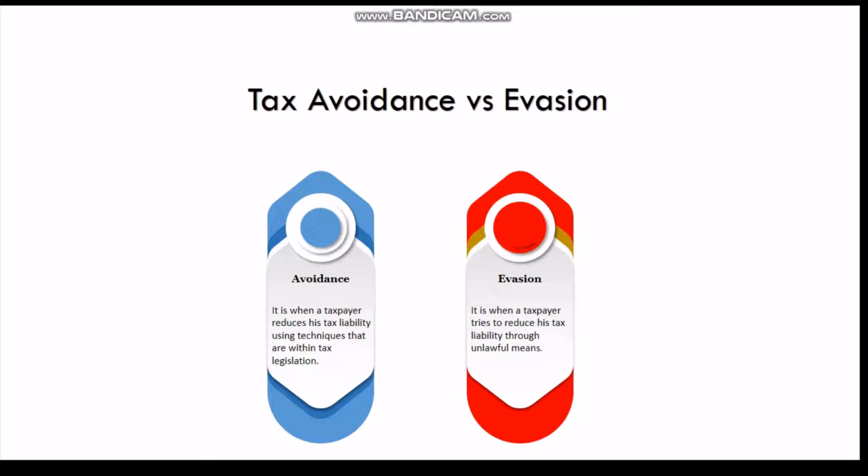Tax evasion is whereby taxpayer avoid tax, reduces his tax liability through unlawful means. For instance, by overstating his expense and understating the incomes in order to make his profit low to pay less tax. This is unlawful and can result to serious procedures taken by the Revenue Authority. Let me proceed to the next slide.